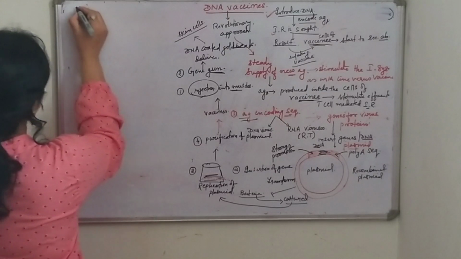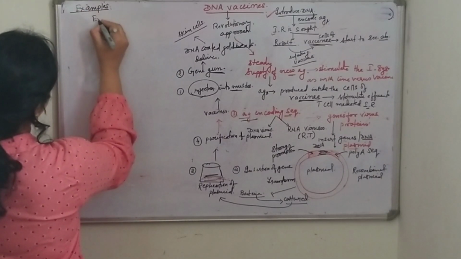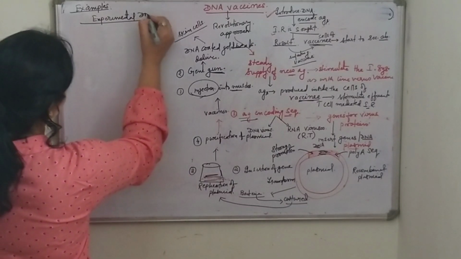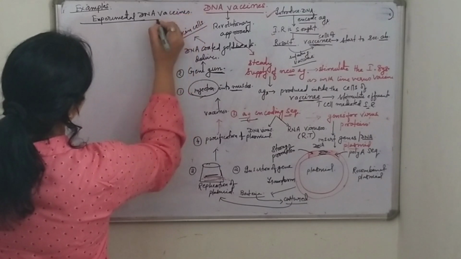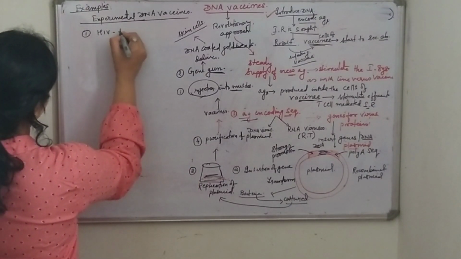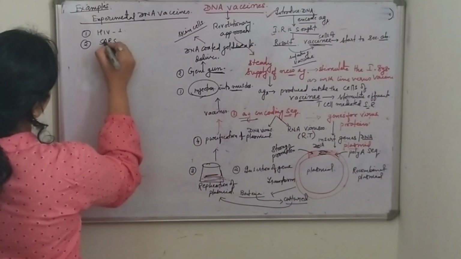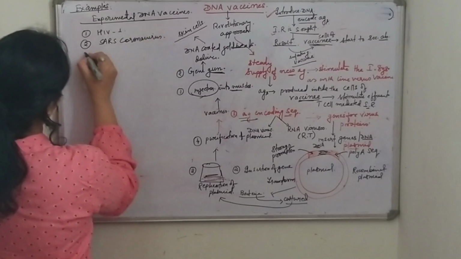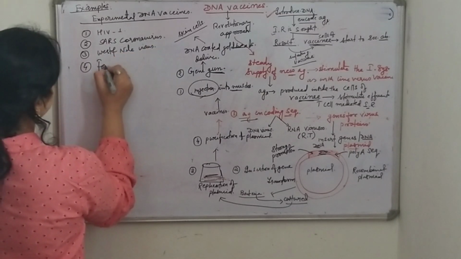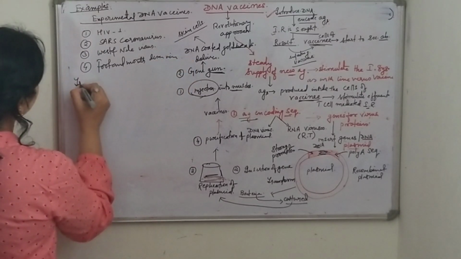Now I will tell you some examples. Experimental DNA vaccines have been prepared for a number of viruses such as HIV-1, SARS coronavirus, West Nile virus, foot and mouth disease virus, etc. Now what about trials?